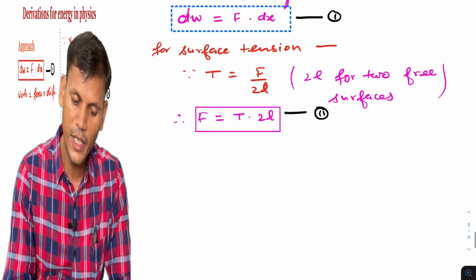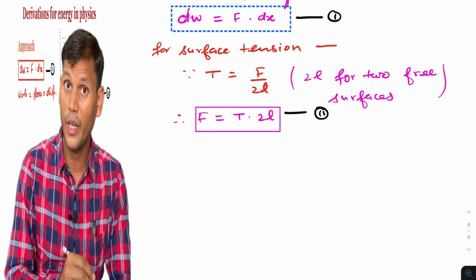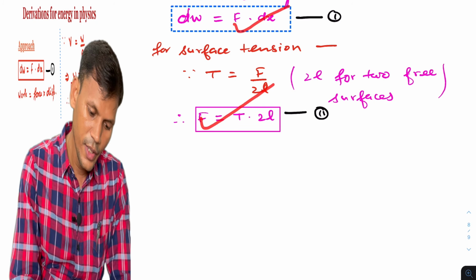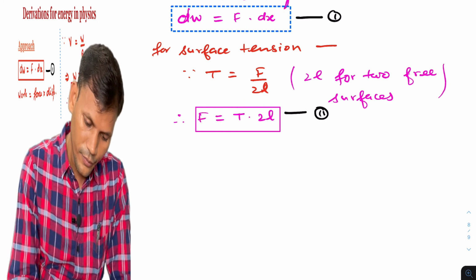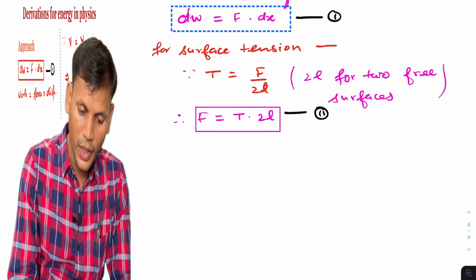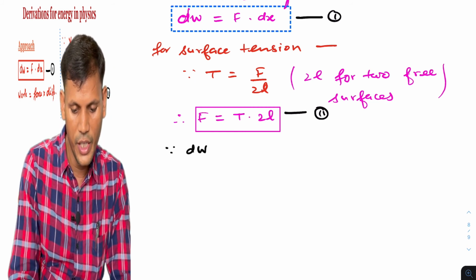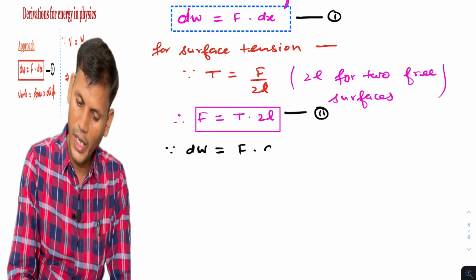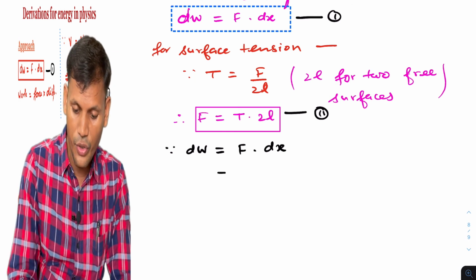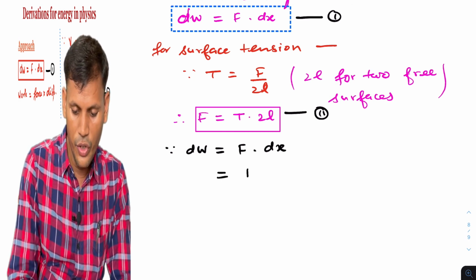We get the displacement from here and the force from here. So work done dW is equal to F into dx, but F is T into 2L, so T into 2L into dx.